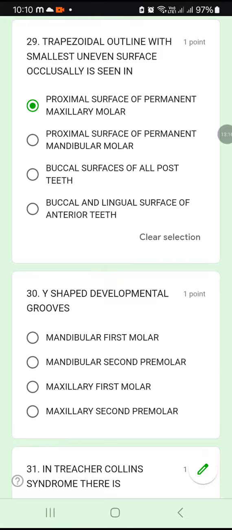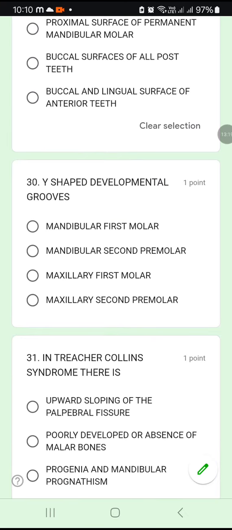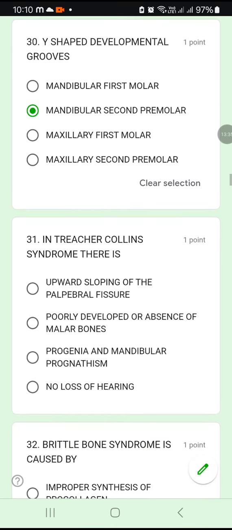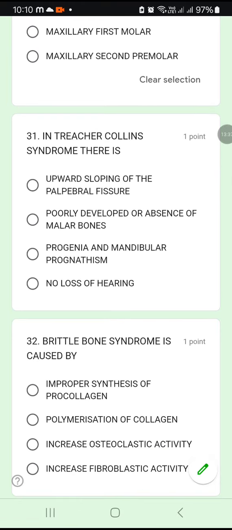Question number 30. Y-shaped developmental grooves are seen in mandibular first molar, mandibular second premolar, maxillary first molar, or maxillary second premolar. It is seen in the mandibular second premolar. Question number 31. In Treacher Collins syndrome, there is upward sloping of the palpebral fissure, poorly developed or absence of malar bones, progenia and mandibular prognathism, no loss of hearing. So the correct answer is poorly developed or absence of malar bones. Okay, 31B.